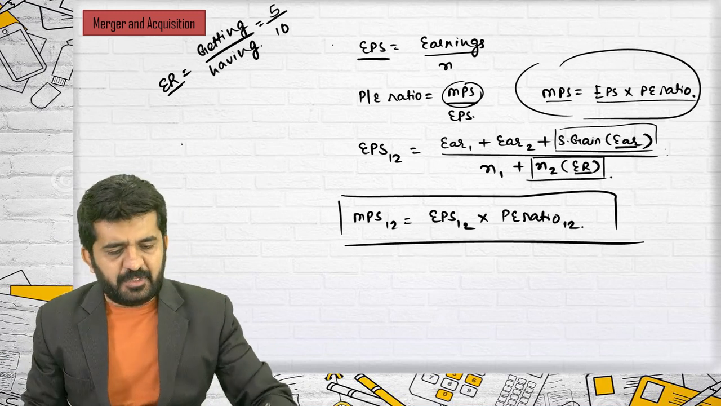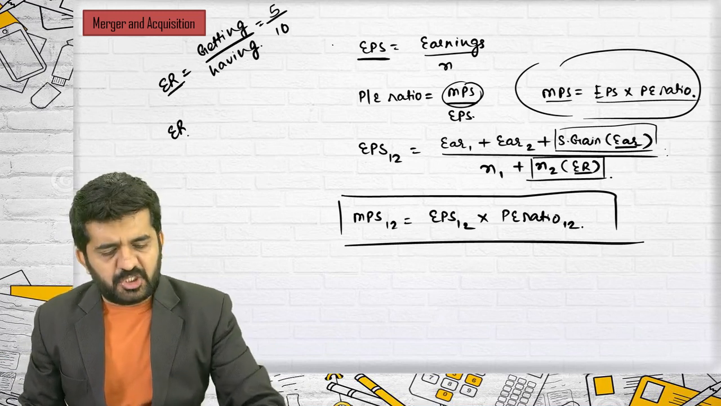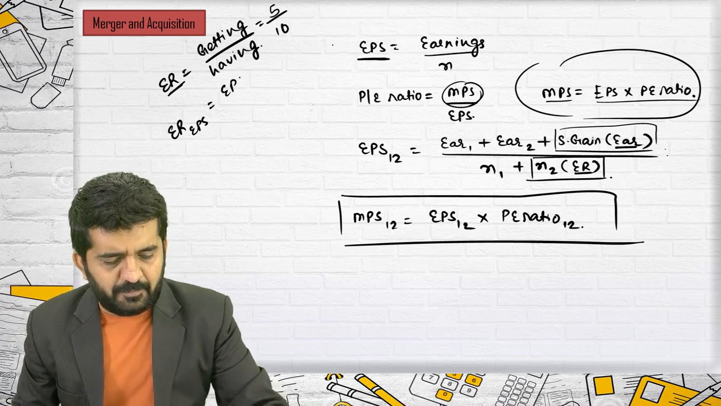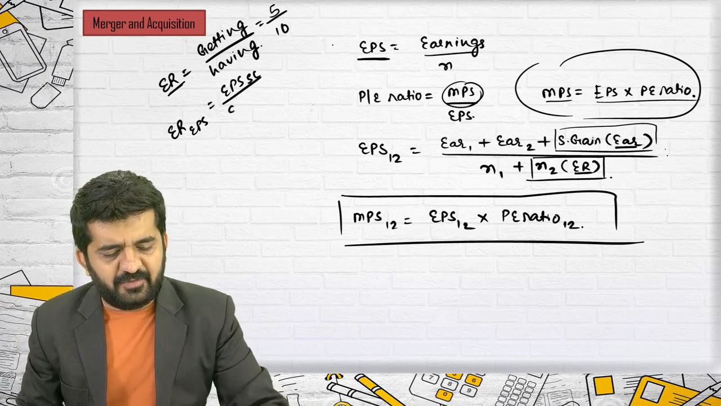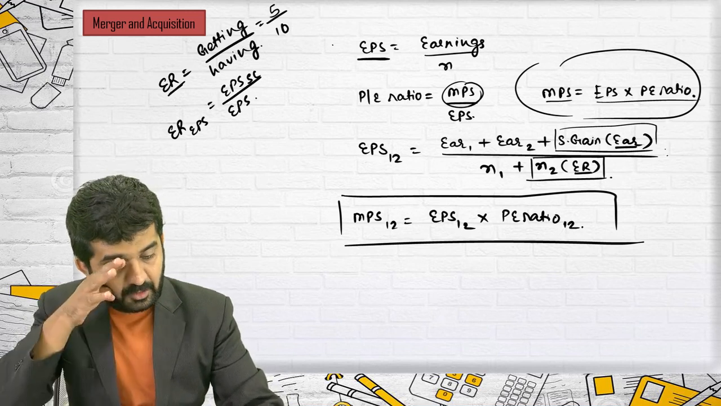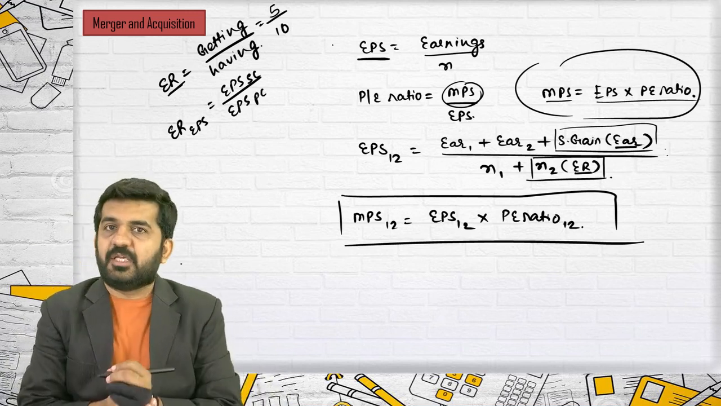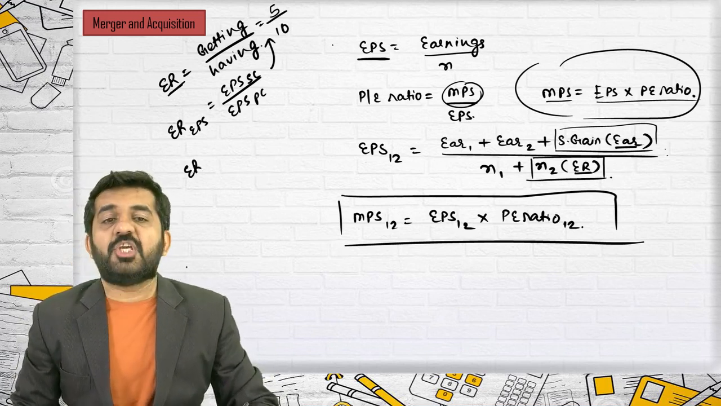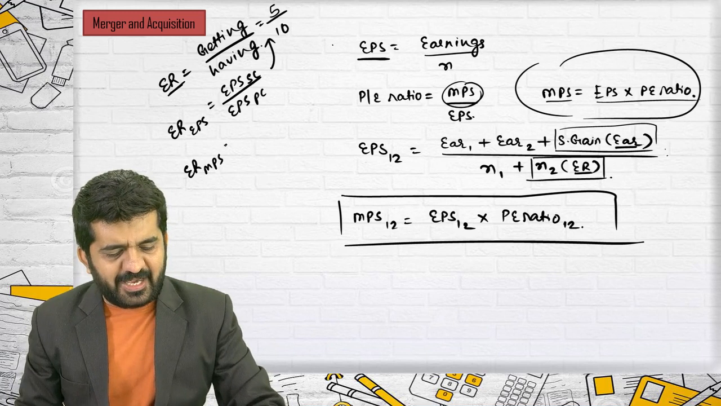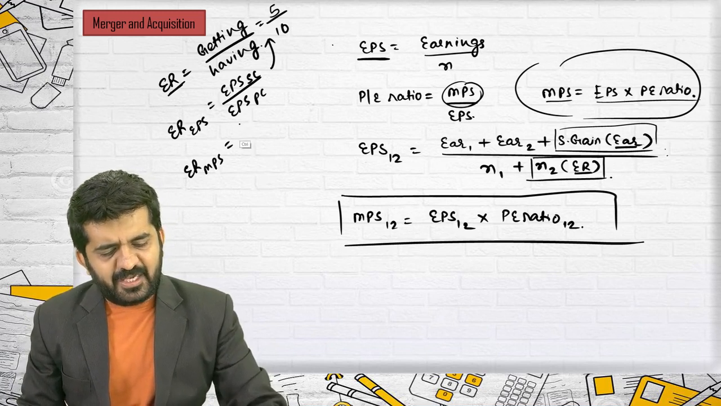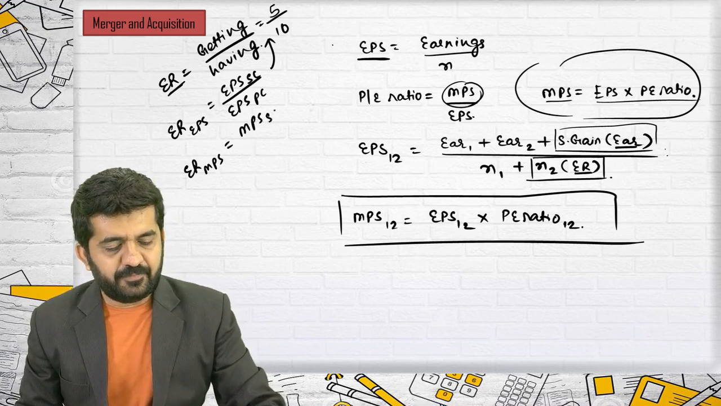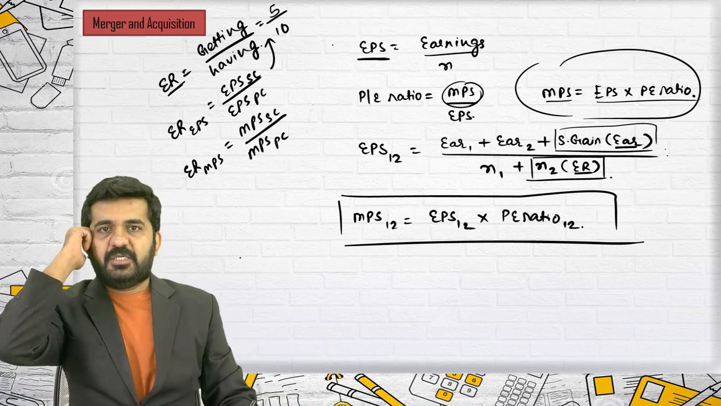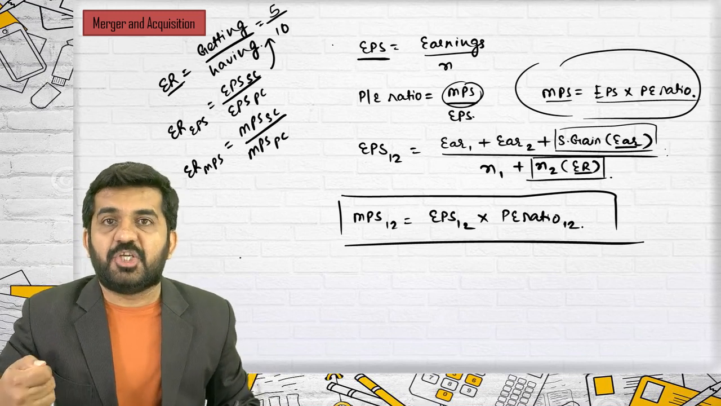If someone tells me, sir, if exchange ratio is based upon EPS, believe me, exchange ratio will be EPS of selling company divided by EPS, earning per share, of purchasing company. Is it alright? This will give the same answer. If exchange ratio is based upon MPS, it is MPS of selling company divided by MPS of purchasing company. This is nothing but exchange ratio.